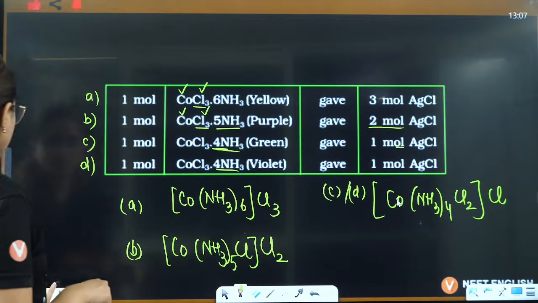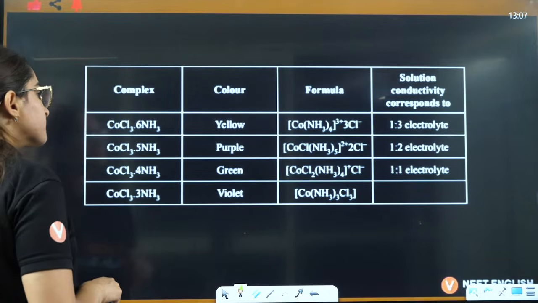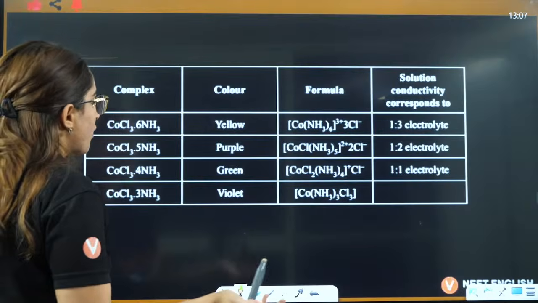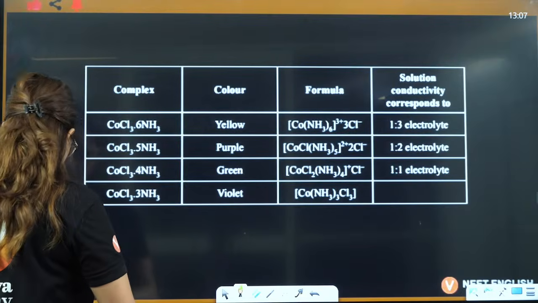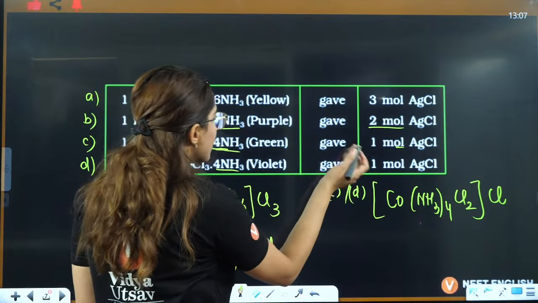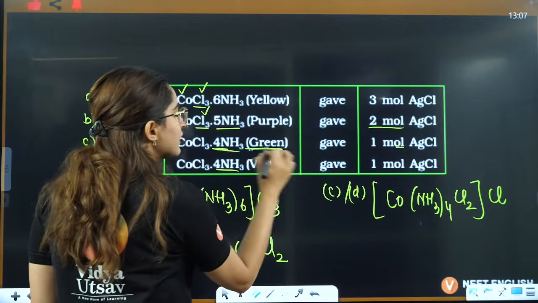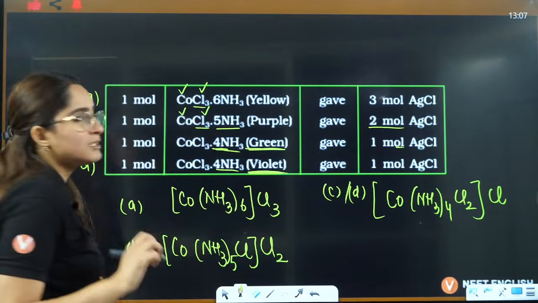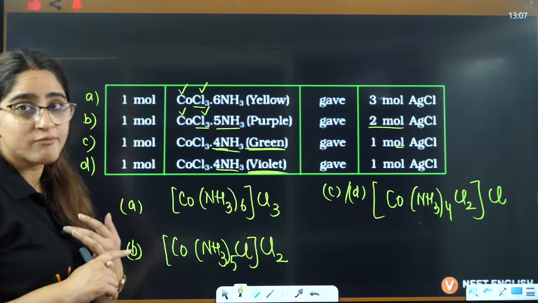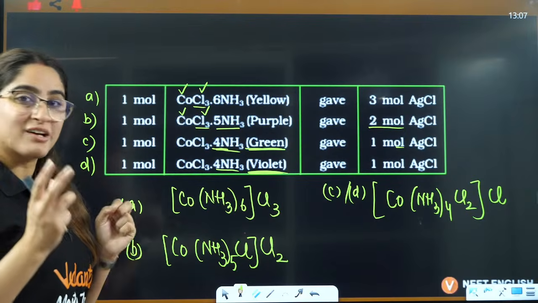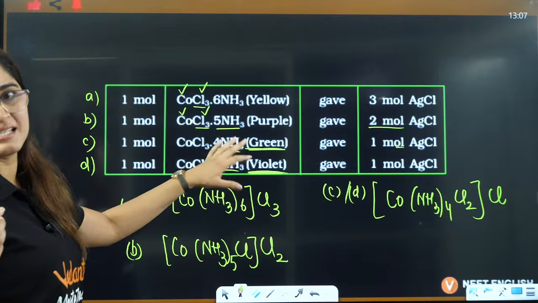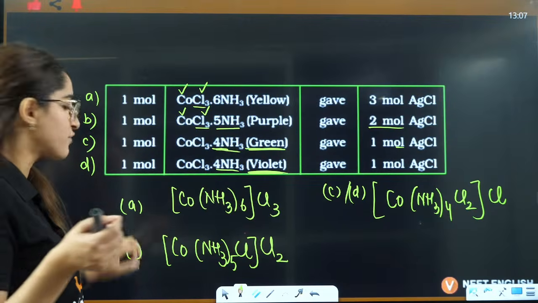Okay, now let's see. This I have already told you, 1 ratio, 2 ratio, 3 ratio, we have already discussed about it. Now the question is, ma'am, when both of them have the same formula, why are we saying this is green in color and this is violet in color? This is green, this is violet, because of isomerism. They have the same formula, but their structural arrangement is different. That is why they exist as isomers, and that is why the color is different, right?